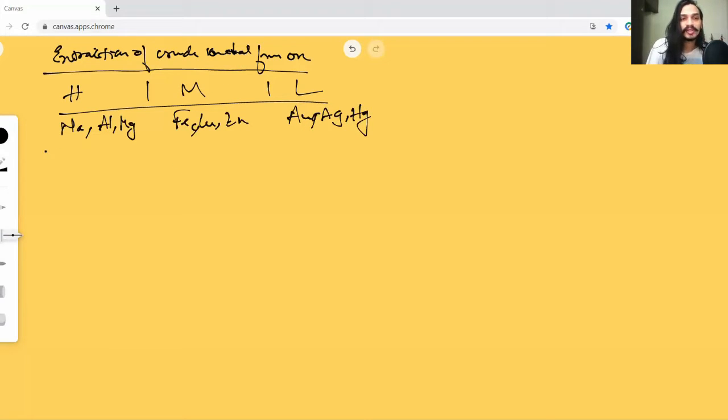Okay, so we'll start with the highly reactive metals. For these metals, you cannot use any method that can be used for the medium or low reactive metals. The reason being either the reaction will not happen, or even if it happens, it's going to be a very, very expensive reaction. To make it happen, you will need a lot of energy and a lot of effort. And like we say, it has to be a feasible method. Only then can we do it on an industry basis for wide scale production.